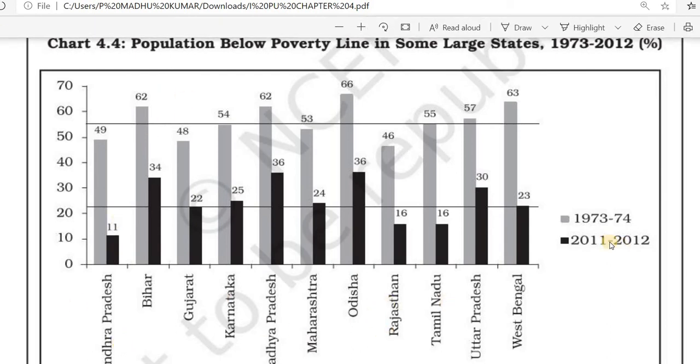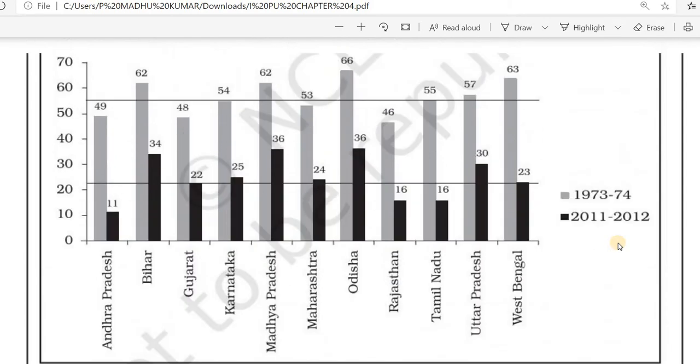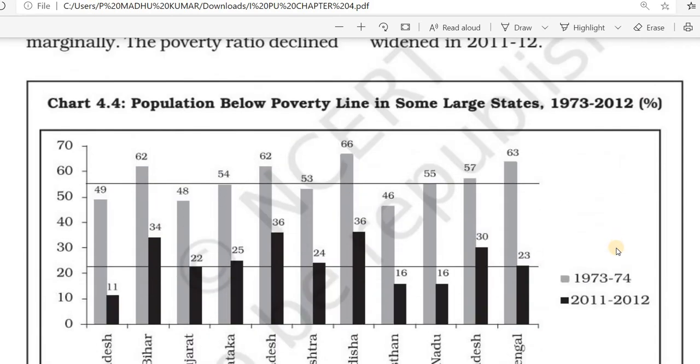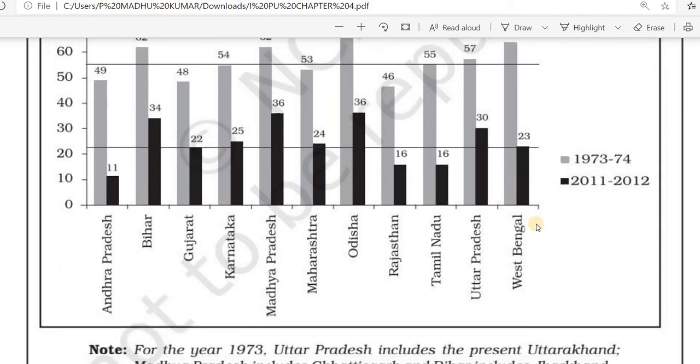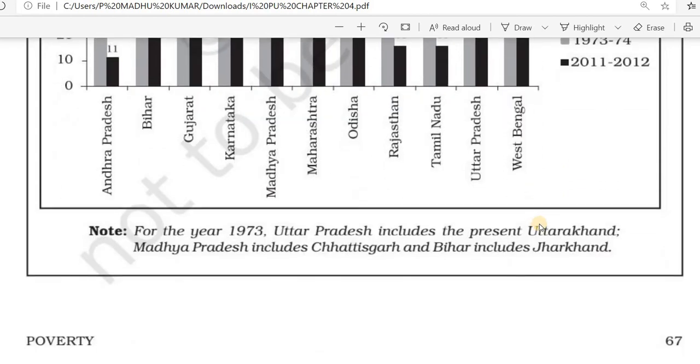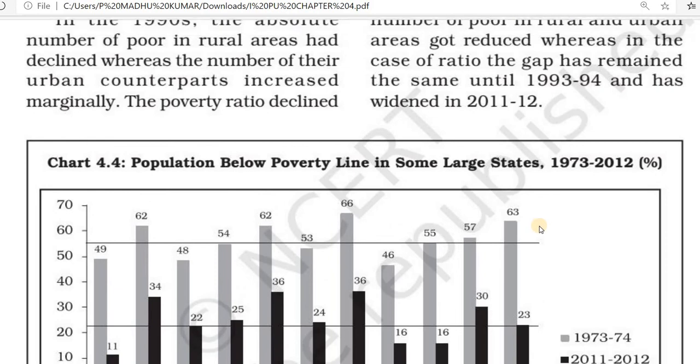This is the last census data, because the next census is being conducted in 2021. In Rajasthan it is 46 and 16, Tamil Nadu 55 and 16, UP 57 and 30, and West Bengal 63 and 23. This is the percentage.